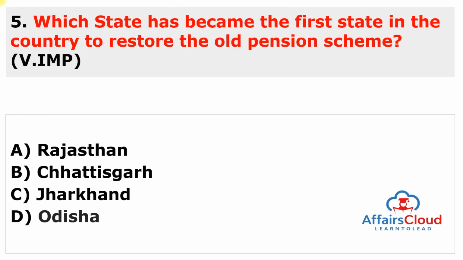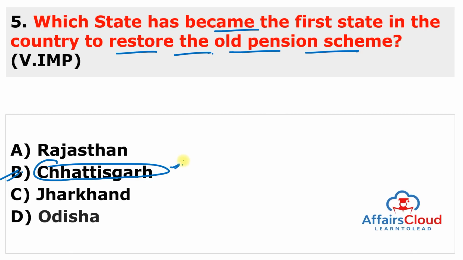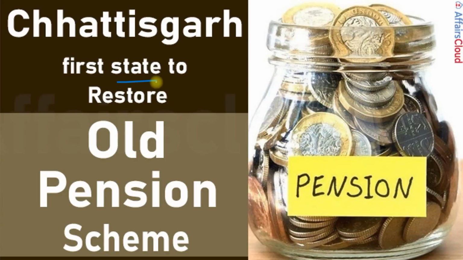Moving to the next question. Which state has become the first state in the country to restore the old pension scheme? So remember, to restore the old pension scheme, this state is Chhattisgarh. So the answer to this question is B. Chhattisgarh has become the first state in the country to restore the old pension scheme in order to provide assured income to the retired employees. So Chhattisgarh is the first state to restore the old pension scheme.